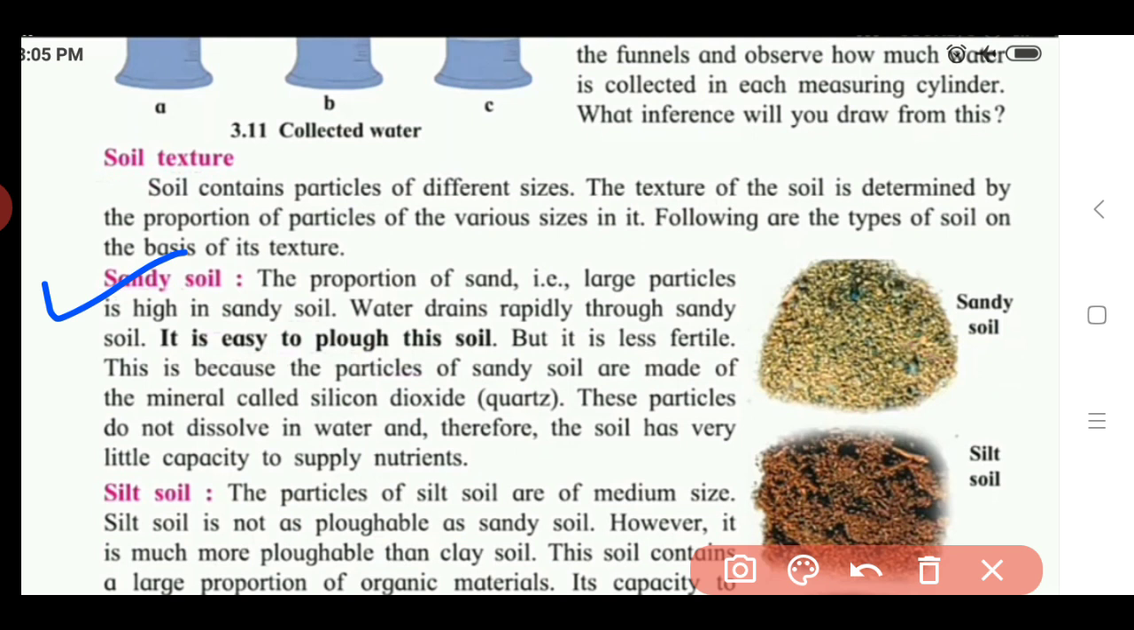This is because the particles of the sandy soil are made up of the mineral called silicon dioxide, that is quartz. In Marathi we can say it is a,